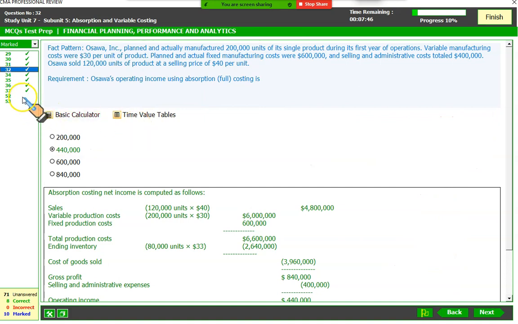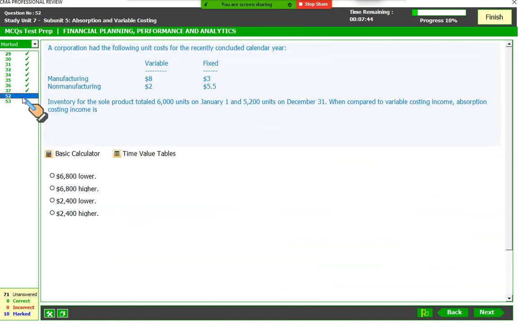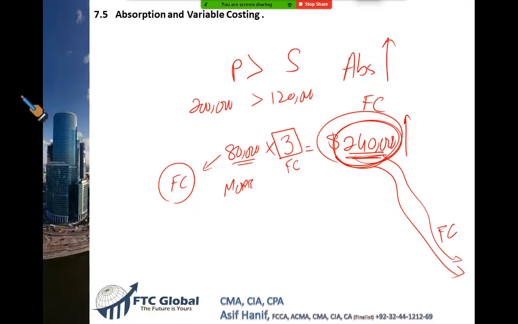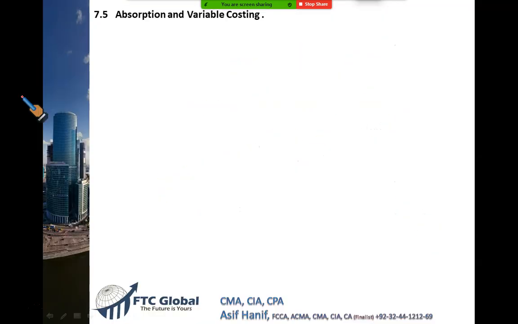Now we have 2 more questions, then we'll start our next unit. This is a beautiful question again. Now I would like to give you some further idea into absorption and variable costing.